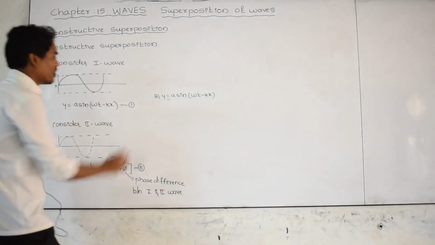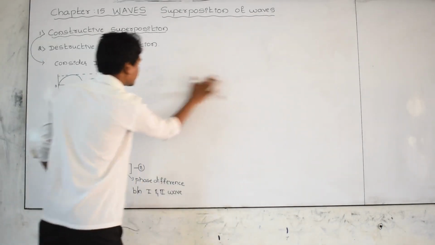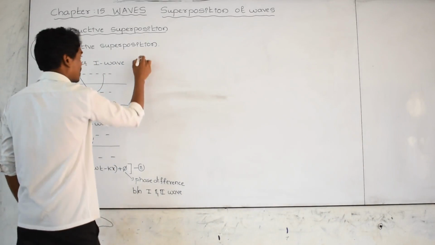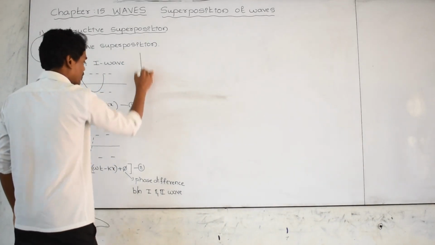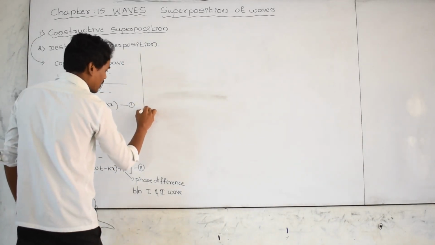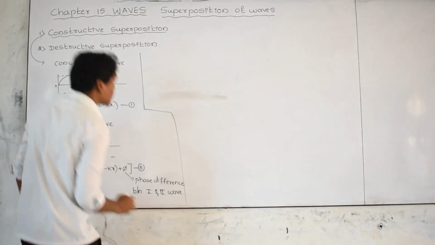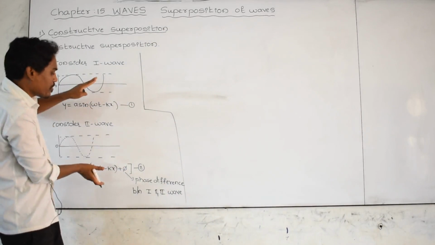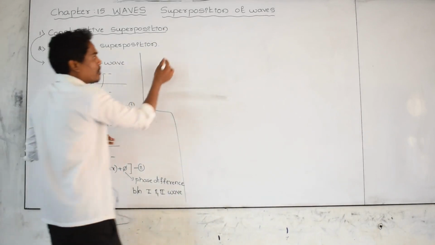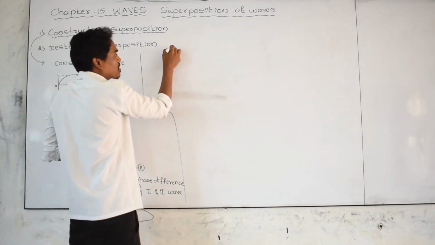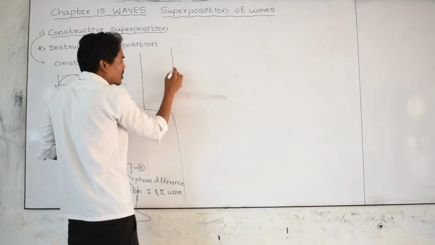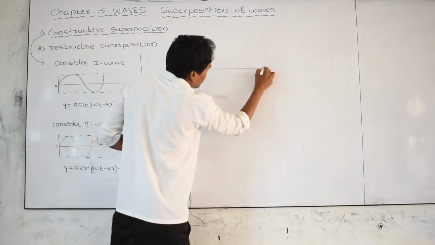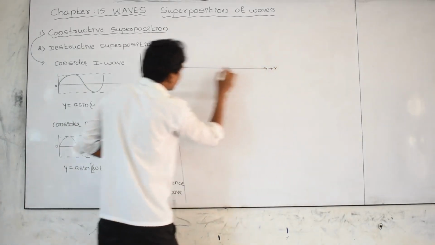From the first equation and second equation, let us take that I am combining, superposing. Superposition means these two waves are combining. How are they combining? Let us take one possibility. This is the x direction.